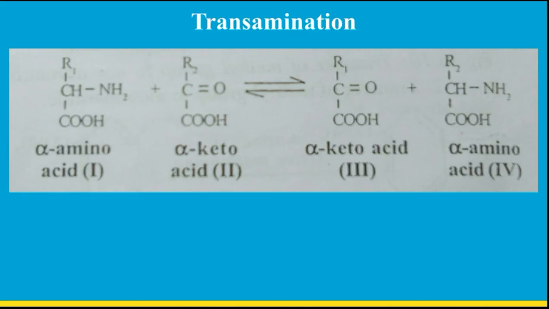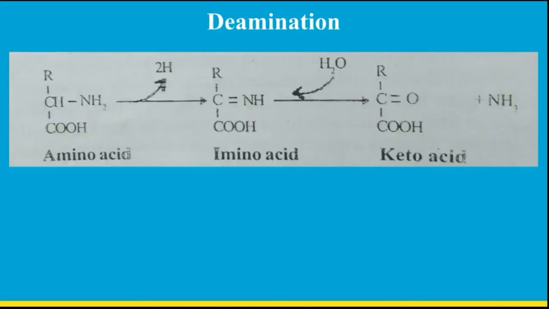Now the next process is deamination. A question may arise in your mind: what is meant by deamination? Deamination means the removal of the amino group from amino acids.